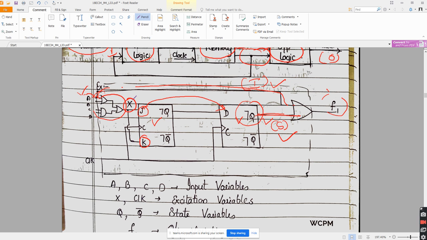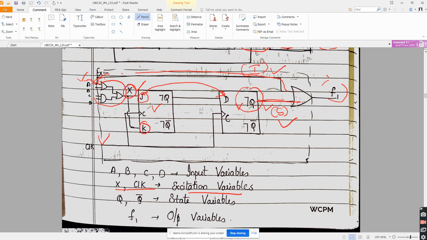What is the input to the flip flop? One input is X, one input is clock. So the input to the memory is nothing but the excitation variable. So X and clock are excitation variables. Input to the memory is what? X here and clock. What is memory? Flip flop. What are the flip flop inputs? X and the clock. So the excitation variables are X and clock. Is that understandable?